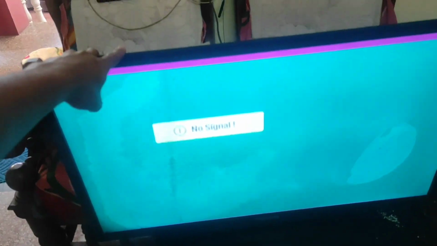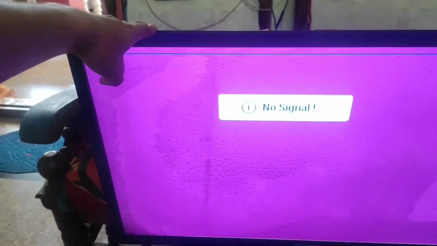Here you can see this is Philips 32-inch LED TV. In this TV you can see the display problem. There is double image problem and also color changing problem in this display. Here you can observe in this video.